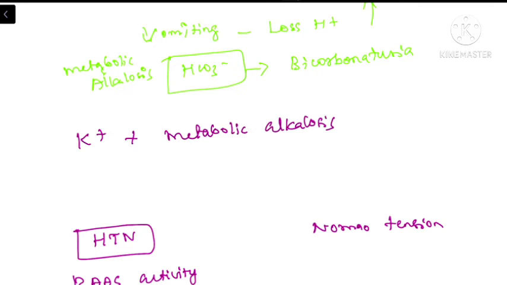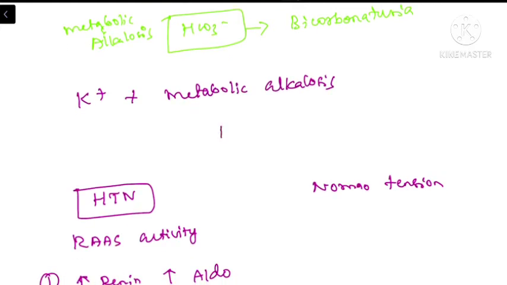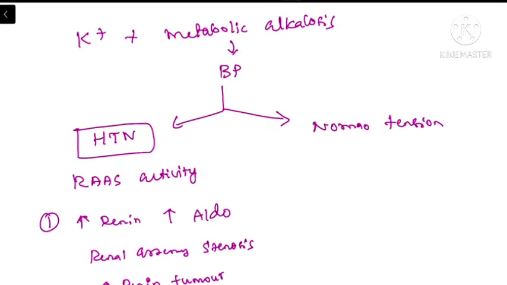So the next possible mechanism is the most common presentation of hypokalemia, with metabolic alkalosis. Whenever the patient is having metabolic alkalosis, the next step is examining the patient's blood pressure. So we need to classify whether the patient is having hypertension or normotension. In most patients having hypertension, there will be excessive activity of the renin angiotensin aldosterone system, because the patient's potassium is maintained by the mechanism of potassium secretion, which in turn is controlled by aldosterone.